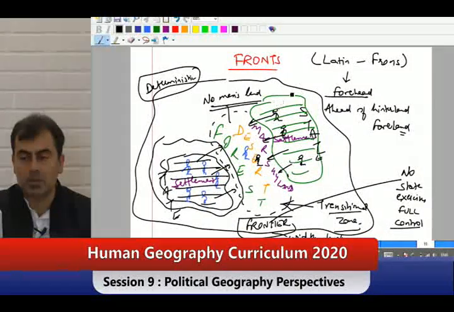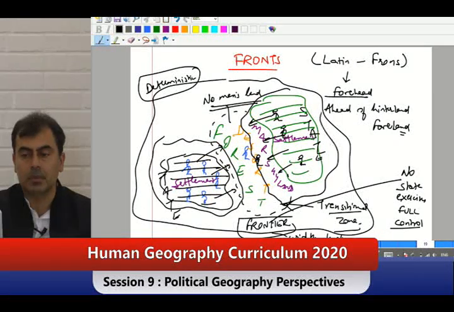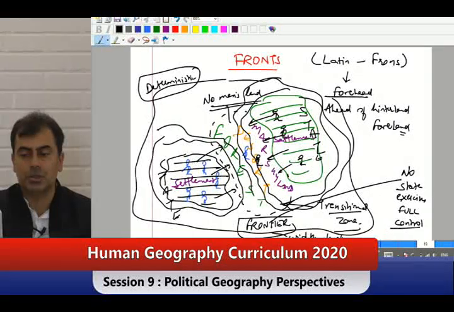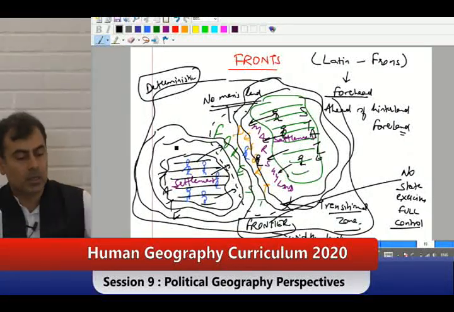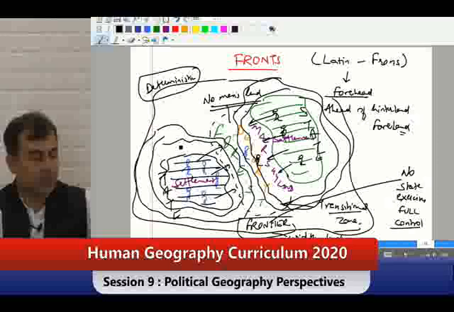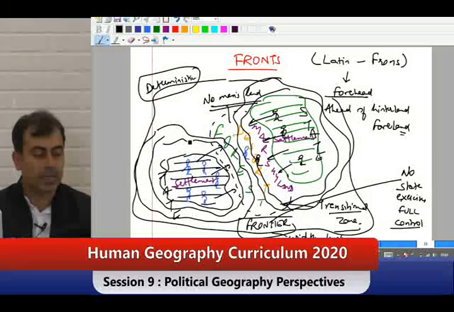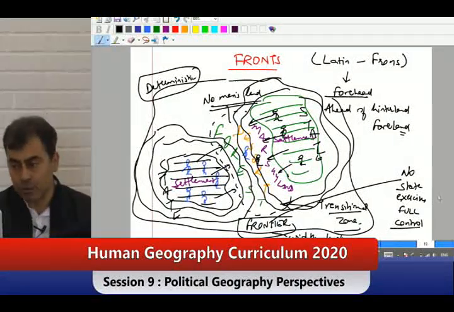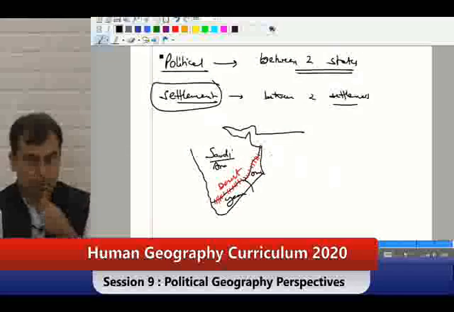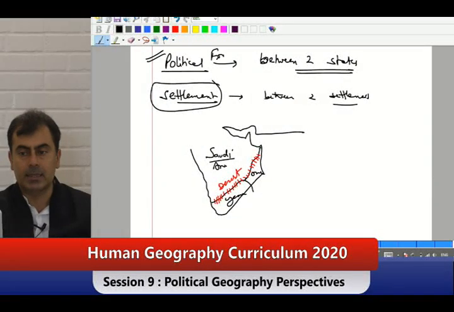Will it encroach upon the frontier or not? So what will happen to the frontier? Frontier will shrink. So frontiers need not be fixed. They can move. So frontiers were classified as political frontiers and settlement frontiers.